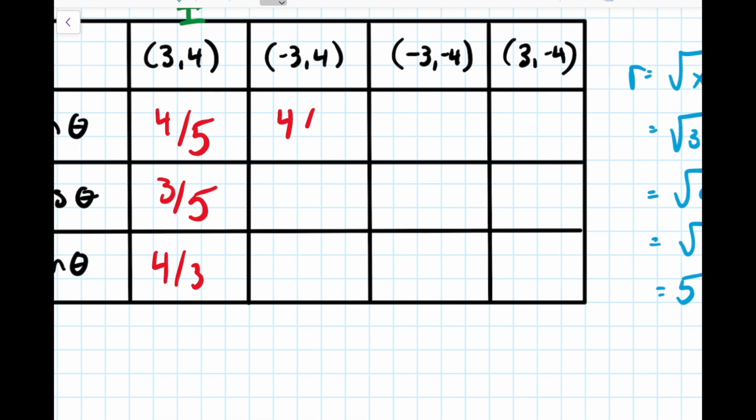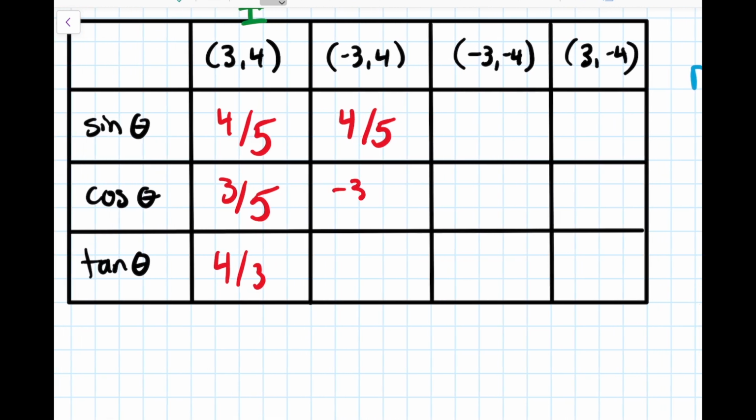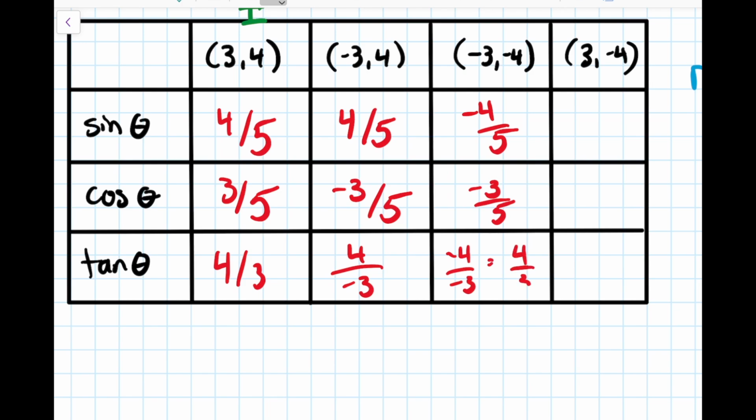Okay, so filling in the rest, for negative 3, 4, sine is 4 over 5. Cosine is now going to be negative 3 over 5. And tangent is going to be 4 over negative 3. For negative 3, negative 4, sine is negative 4 over 5. Cosine is negative 3 over 5. And tangent is negative 4 over negative 3. And so a negative over negative, those do cancel out, and this just works out to positive 4 over 3. And then for our last point, we've got negative 4 over 5, positive 3 over 5, and negative 4 over 3. So same ratios, just different positives or negatives.